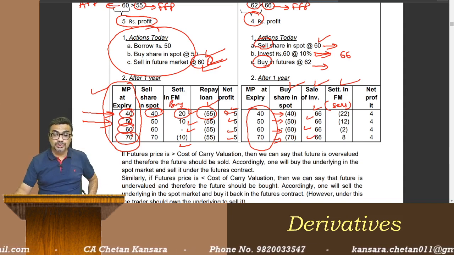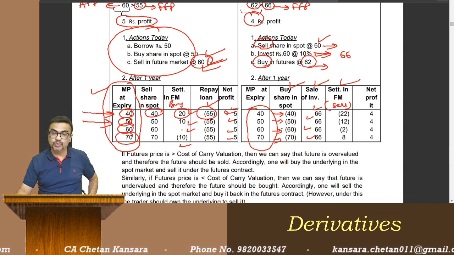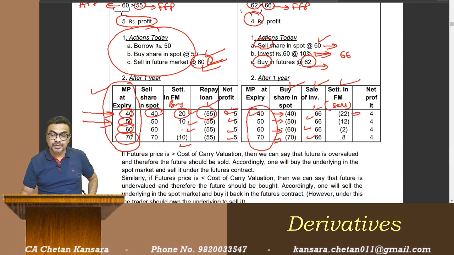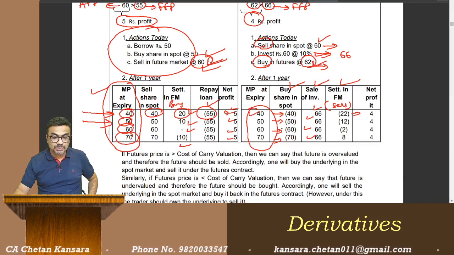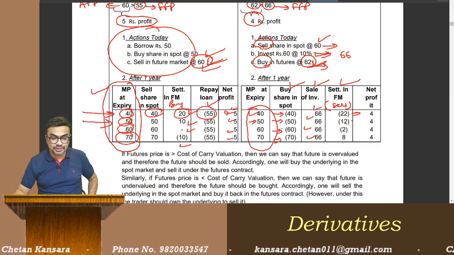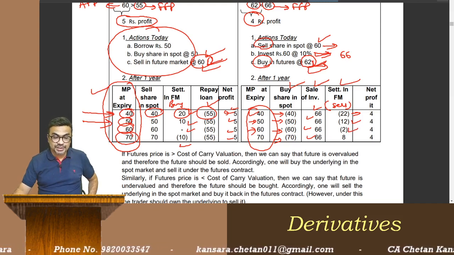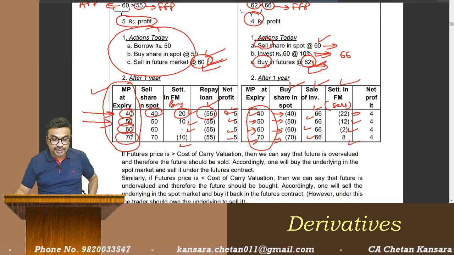So I am writing positive 66, 66, 66. And in futures, you bought it at 62. You are selling at 40, there is a loss of 22. You bought it at 62, you are selling at 50, 12 loss. You bought it at 62, you are selling at 60, 2 rupees loss. You bought it at 62, you are selling at 70, 8 rupees profit.